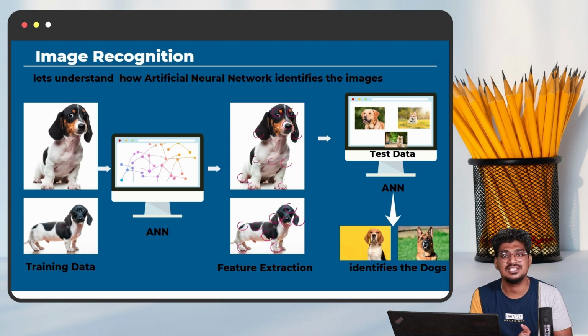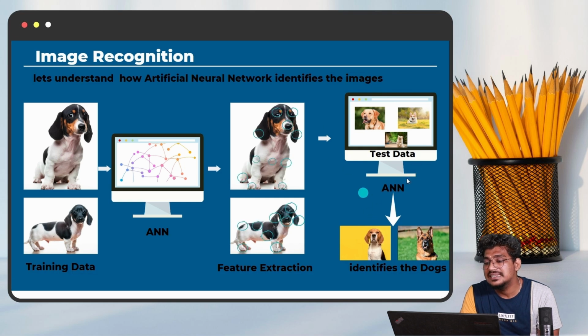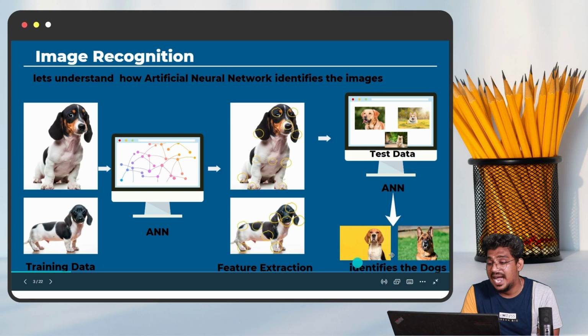Based on that feature extraction, we can analyze whether it is a cat or a dog. Once the feature extraction is done, when you feed in new data, based on the features, the ANN will return that it is a dog. It identifies the dog. You can see in the picture, normally you can understand easily. So this is the training data.